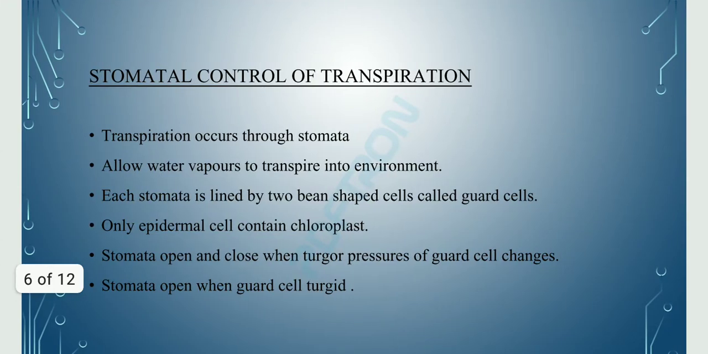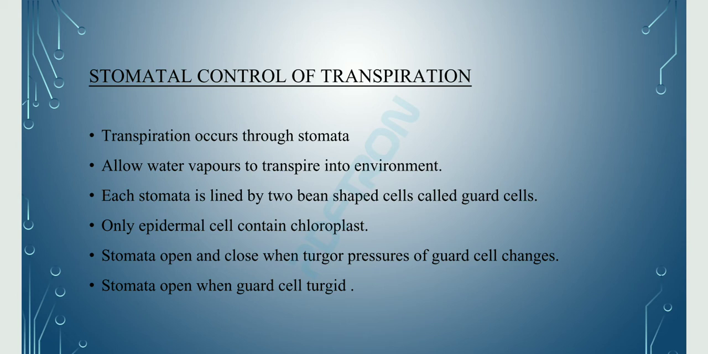Now stomatal control of transpiration. Transpiration is done with the help of stomata, and stomata allow water vapors to transpire into the environment. Each stoma is lined by two bean-shaped cells called guard cells. Guard cells are responsible for the process of transpiration in stomata. And guard cells are the only epidermal cells that contain chloroplast. So the process of photosynthesis takes place in guard cells.